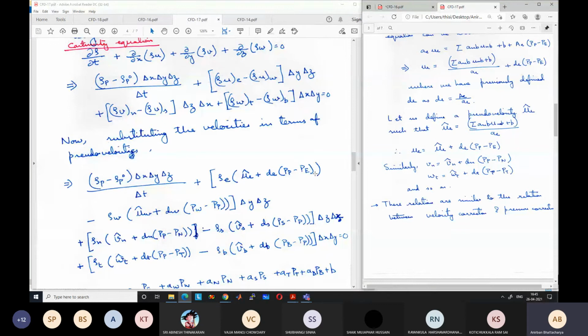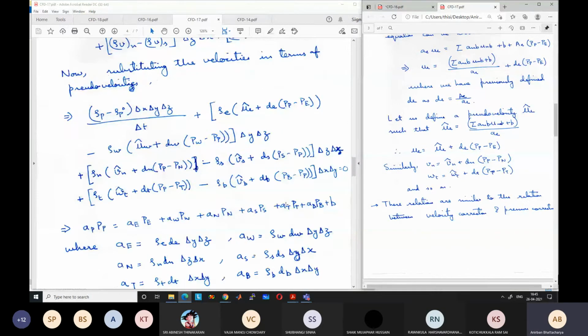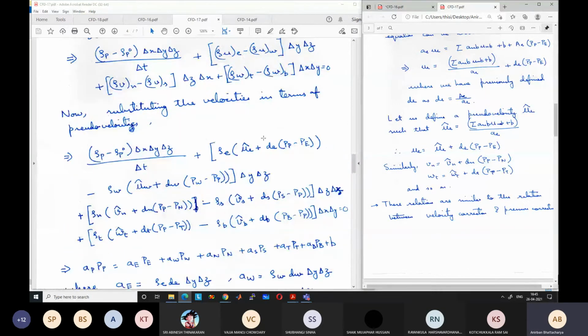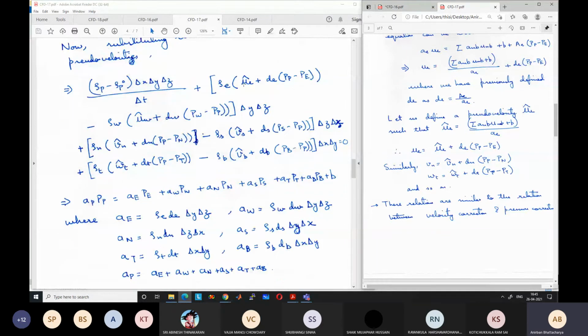Similarly, rho w uw can be written with uw hat plus dw (pw minus pp), times delta y delta z. The same thing can be written for the v terms and the w terms. So this will become our discretized equation. It has the terms uE hat, uW hat, vN hat, vS hat, wT hat and wB hat.